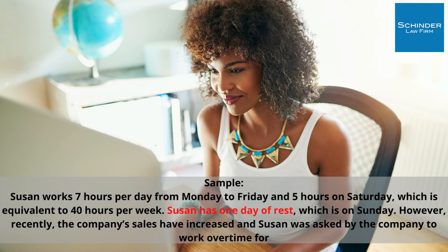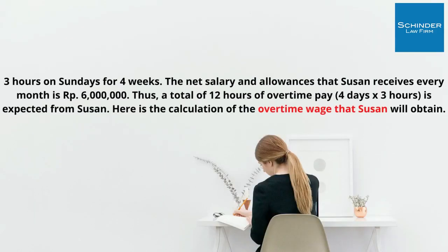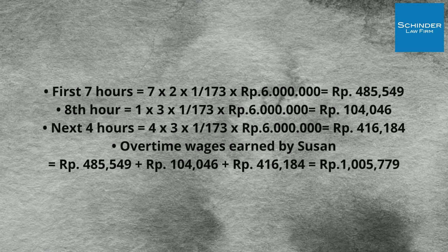Sample. Susan works 7 hours per day from Monday to Friday and 5 hours on Saturday, which is equivalent to 40 hours per week. Susan has 1 day of rest, which is on Sunday. However, recently, the company's sales have increased and Susan was asked by the company to work overtime for 3 hours on Sundays for 4 weeks. The net salary and allowances that Susan receives every month are Rs. 6 million. Thus, a total of 12 hours of overtime pay is expected from Susan. Here is the calculation of the overtime wage that Susan will obtain.